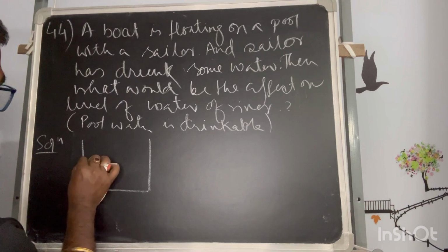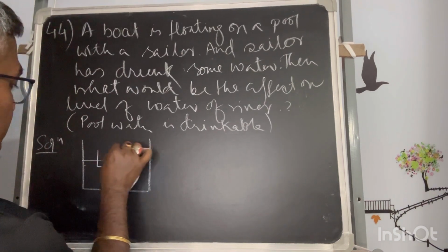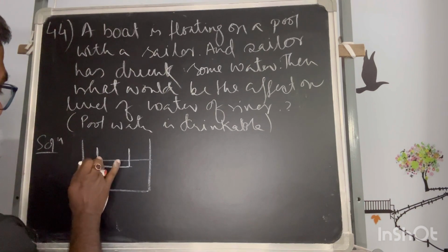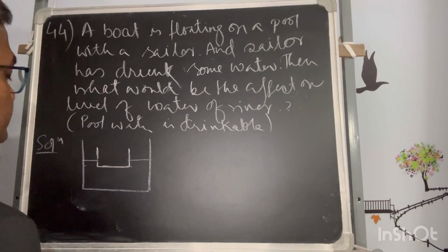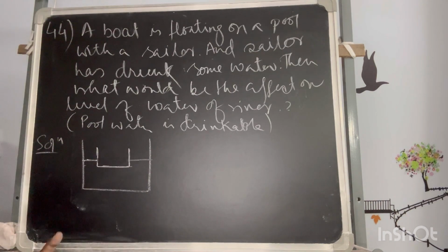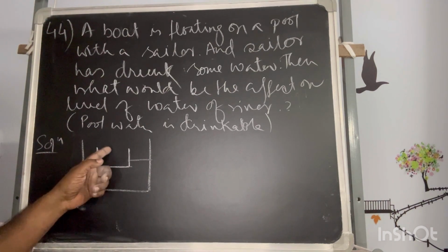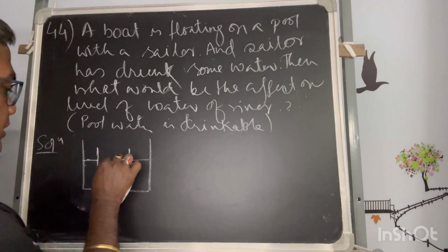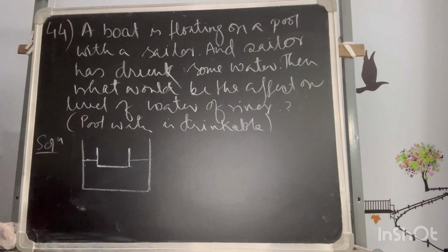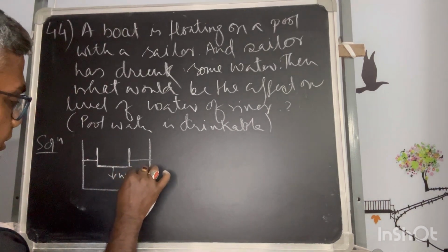This can be compared with a, this is the level, it's a boat. Now this boat initially, when a person is there, that means he is consuming some water, so that water, whatever the weight, will come through this boat.